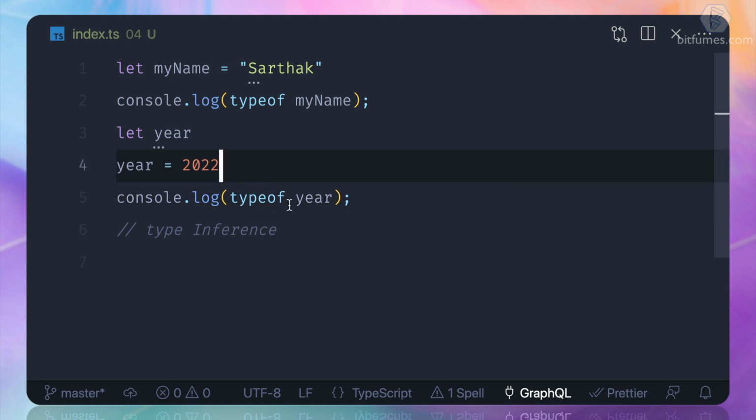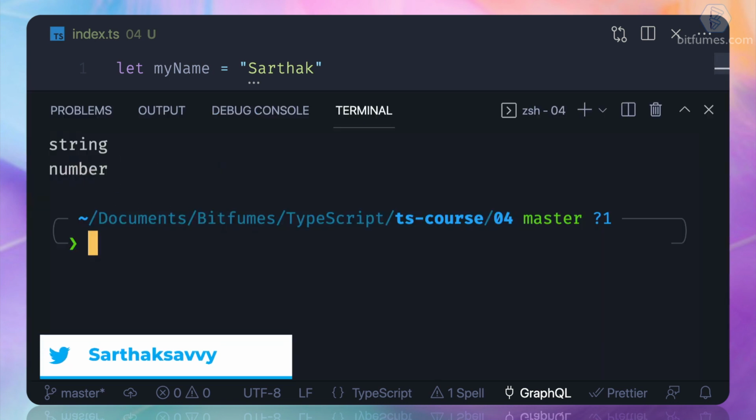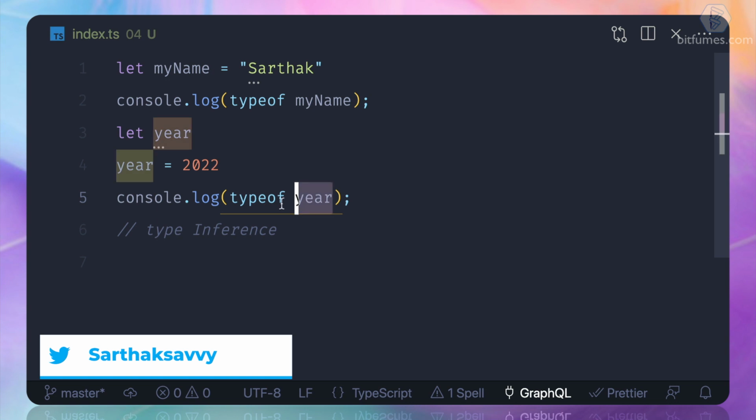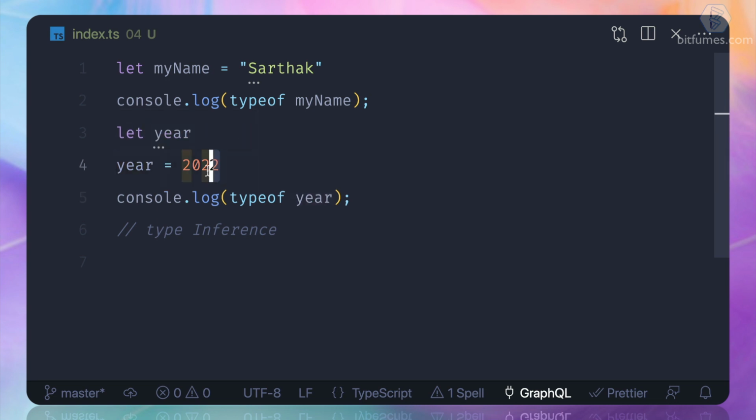So why did this type change when we log it? Because at this time we have the value as 2022, and one more time TypeScript says that it seems like you have changed the value from nothing, from any, to a number. So I think I guessed it right, it's a number.